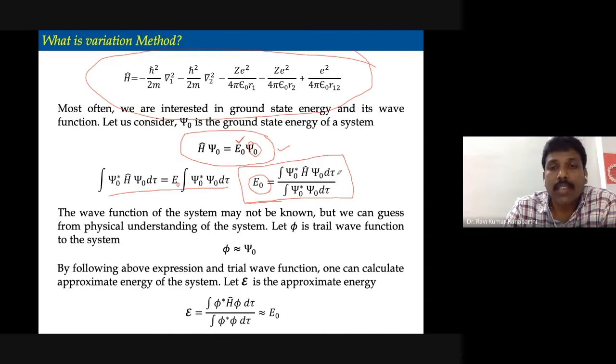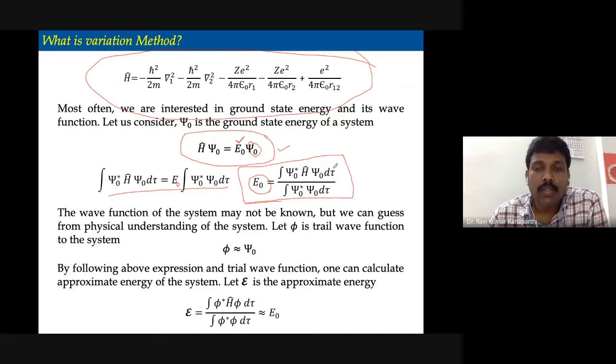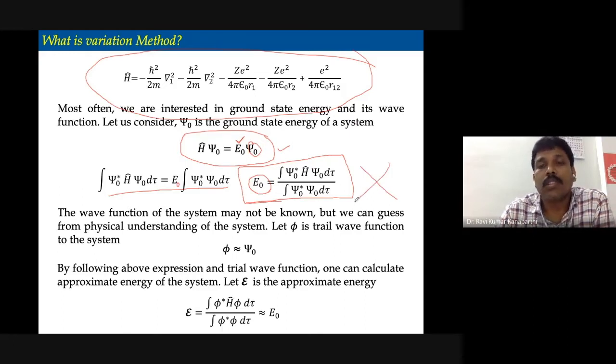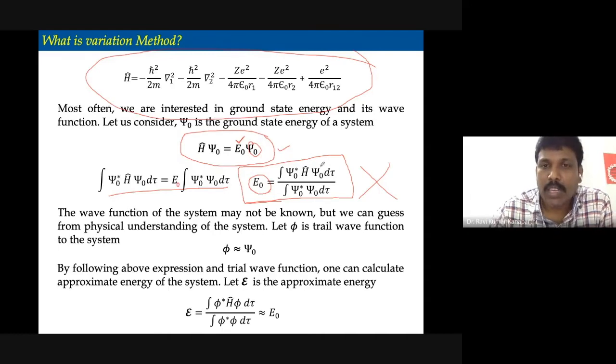What is this? The integral of psi 0 star H psi 0 d tau divided by the integral of psi 0 star psi 0 d tau. So this is the expression helpful for us to calculate the ground state energy of the system, provided we know what psi 0 is. But psi 0 is not known to us, right? Therefore, this equation is not at all useful in this form as such. If you know psi 0, then energy can be computed, but if you don't know it, it doesn't make any sense, right?